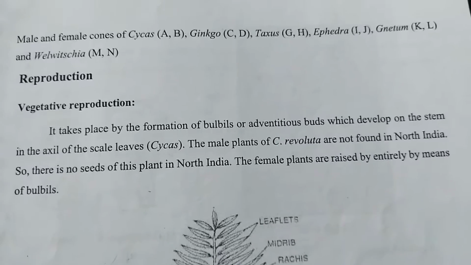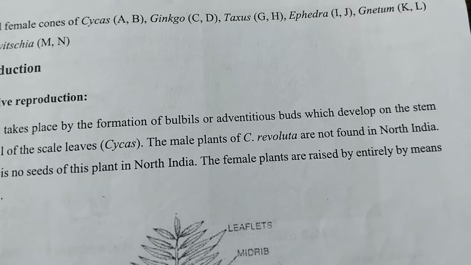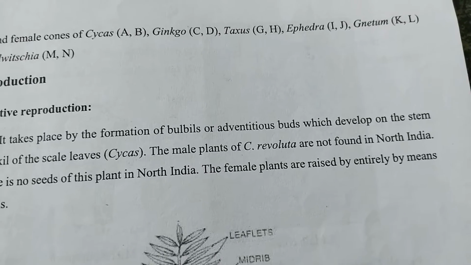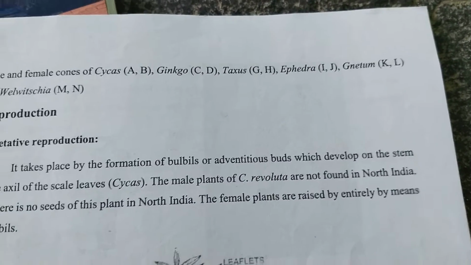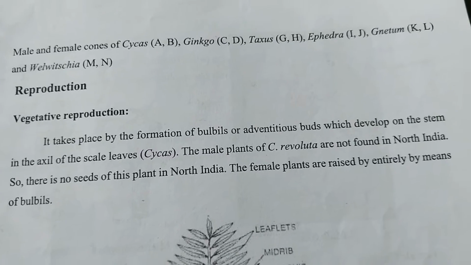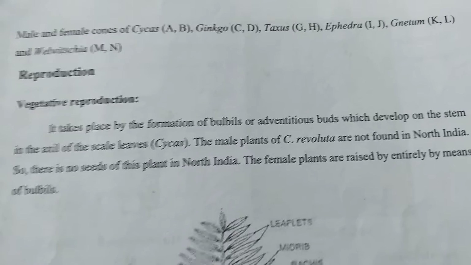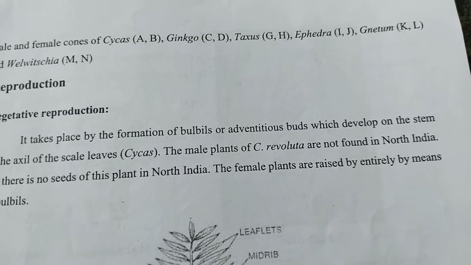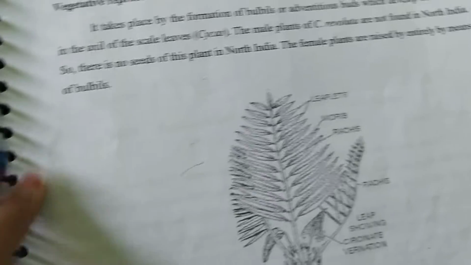Next one is vegetative reproduction. The vegetative reproduction is by bulbils, which are adventitious buds that develop in the stem in the axils of scale leaves. The male plants of Cycas revoluta are not found in North India, so there is no need for seeds of these plants in North India. The male plants are raised entirely by means of bulbils.